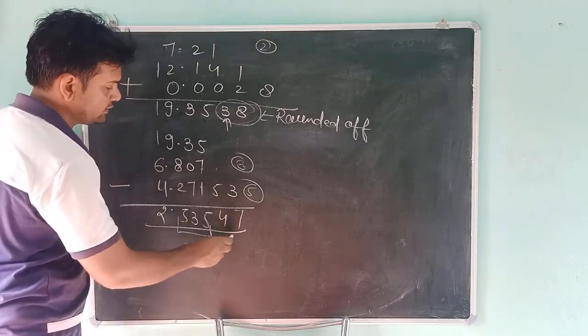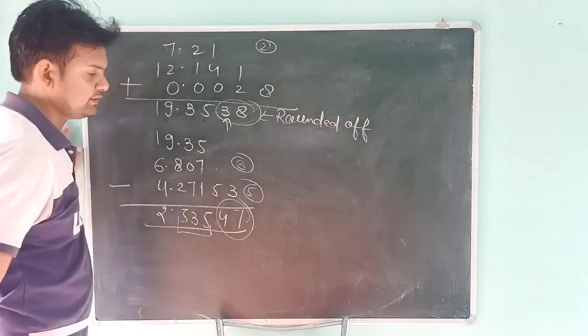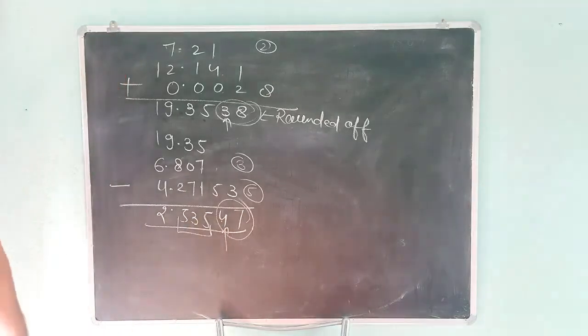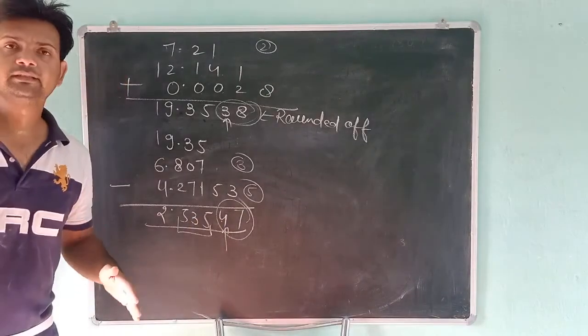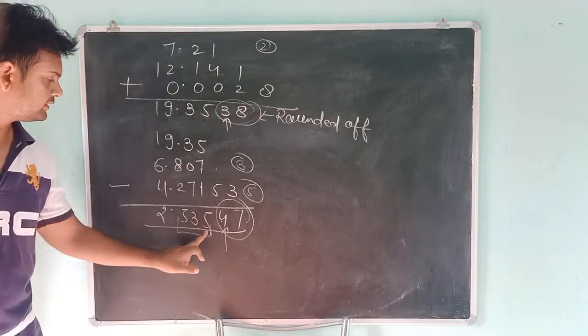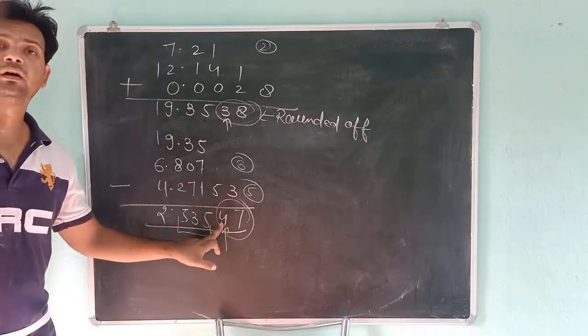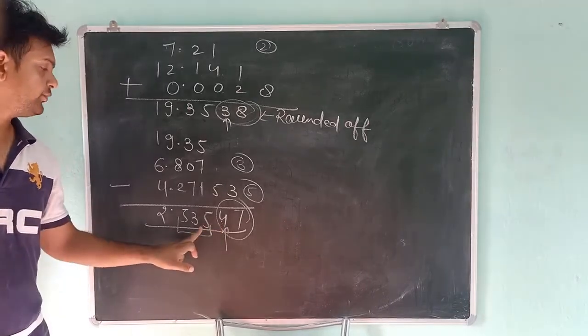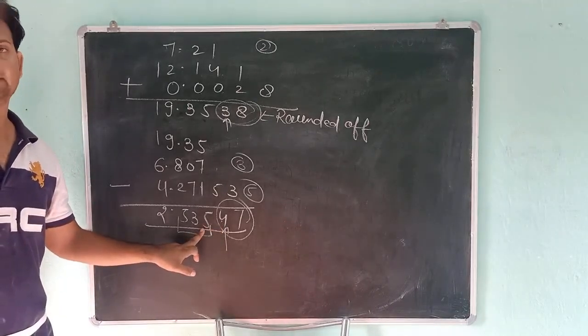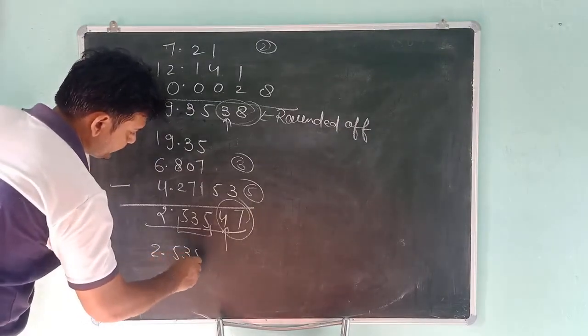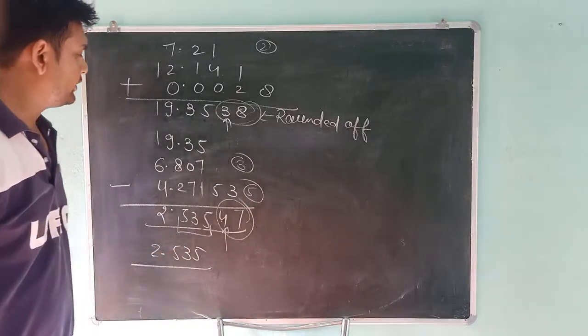We only want these 3 digits. We have to remove this digit. Here you can see that it is 4, and 4 is less than 5. So students, the preceding digit will not be changed. If it is found greater than 5, then you will add 1 to the preceding digit. So the final answer will be 2.535.